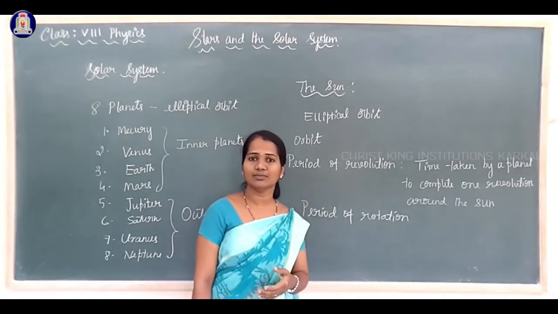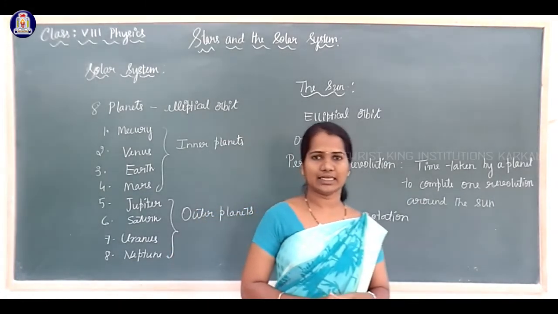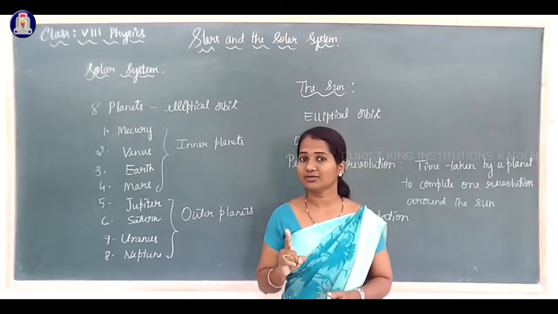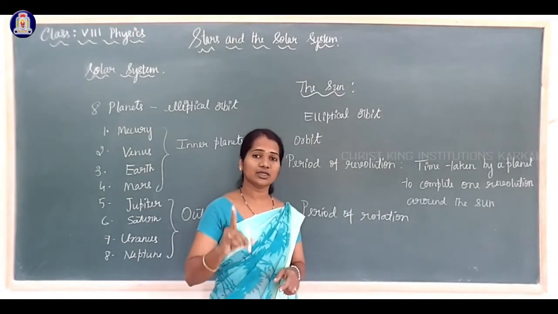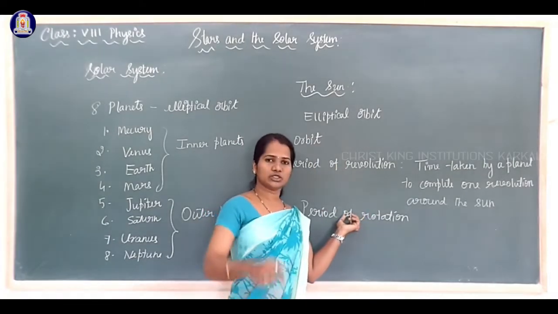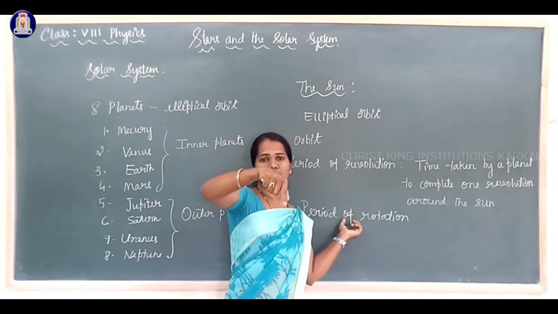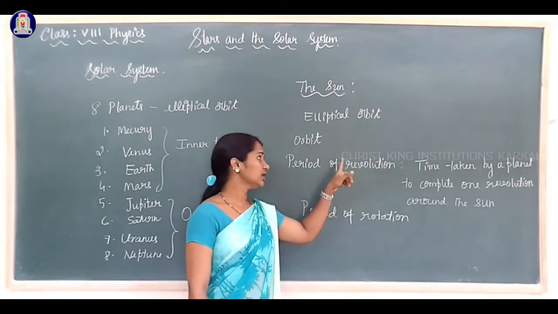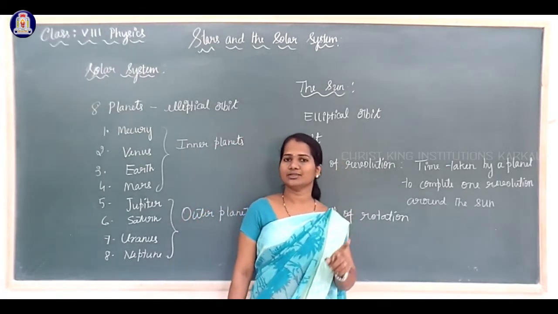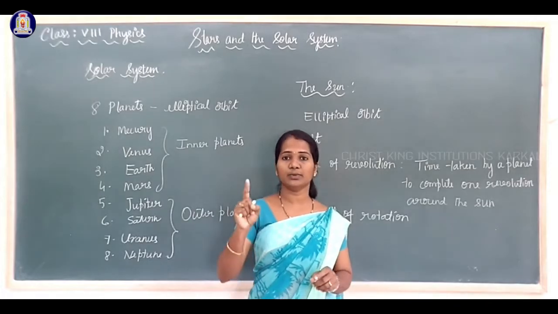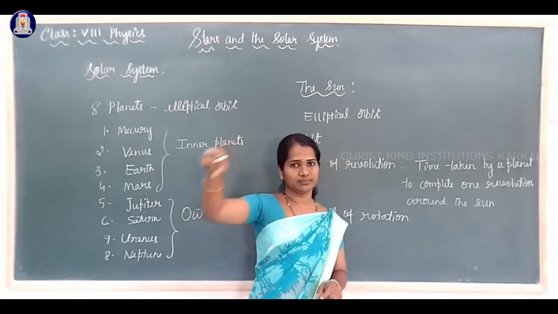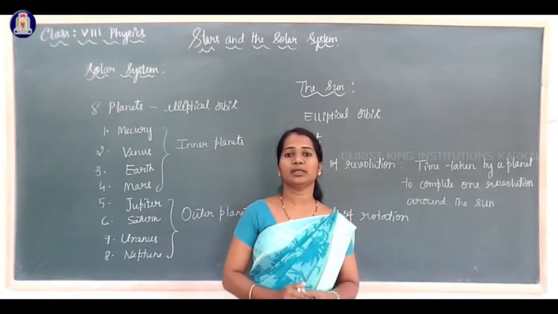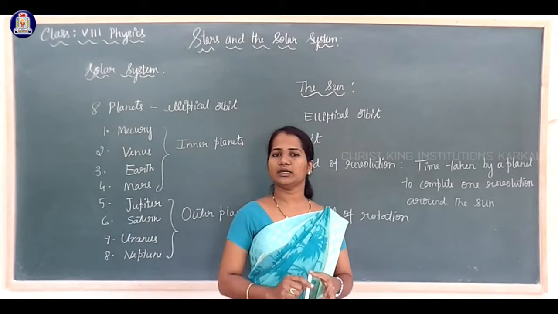If you take Earth as an example, the period of rotation of the Earth is 1 day. In the sense, Earth takes 1 day to complete one rotation on its own axis. If you consider period of revolution, Earth takes 365 days to complete one revolution around the Sun. That is the period of revolution. For the Earth, 365 days is the period of revolution, and 1 day is the period of rotation.